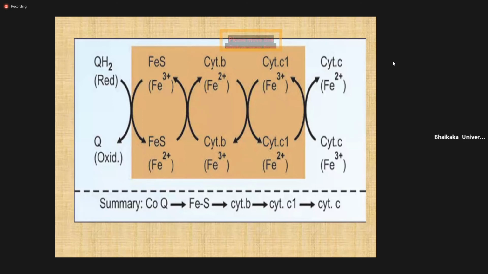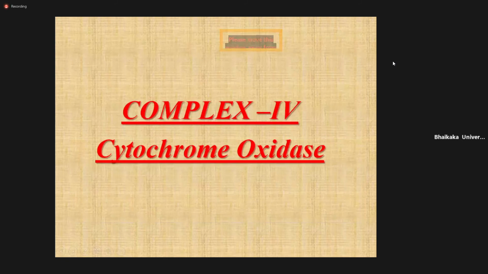So remember, Q and C are the connectors between the complexes. So in summary, cytochrome Q gives electron to complex 3, which has iron sulfur, cytochrome B, cytochrome C1. Then it gives the electron to cytochrome C. Only cytochrome C connects complex 3 and complex 4.